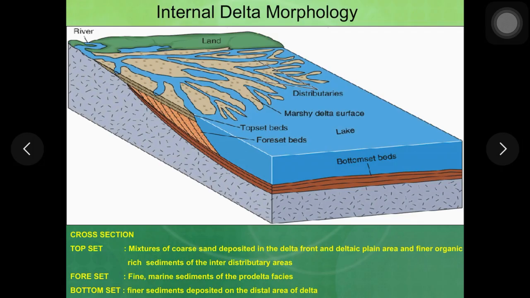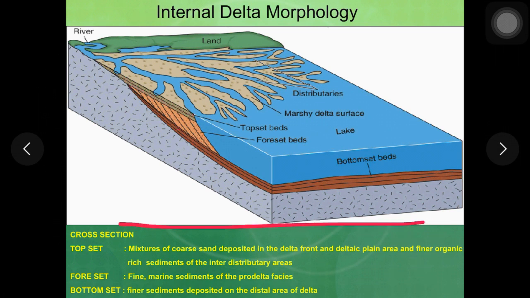Now this is one more diagrammatic representation of the morphology of delta. You can see the cross section in this plane. This section is perpendicular to the flow direction, and also you can see the top view, different delta distributary channels and mouth bar facies, and presence of marsh and swamp in between. So in the cross section you can see bottom set, foreset and top set, or pro delta, delta front and delta plain.